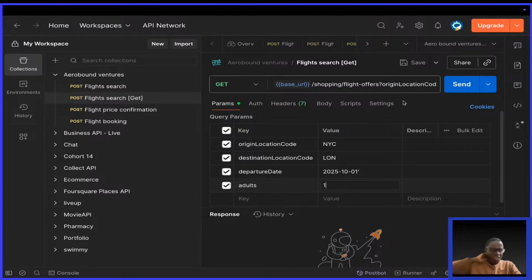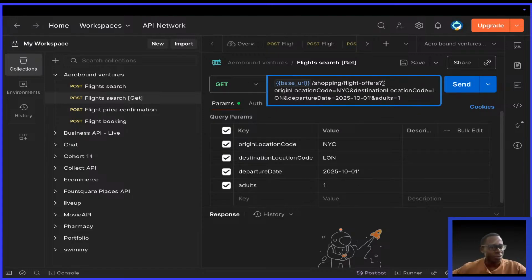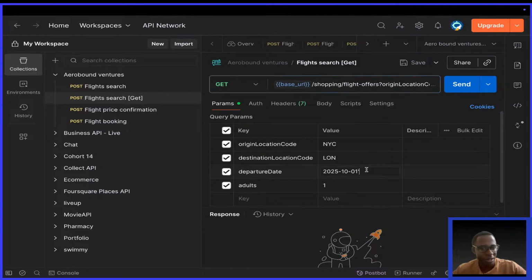All right. Actually, if you look at the request, look at the string here. They add it for you. You see, you have a question mark, then the first parameter with its value, then an ampersand, the next query parameter with its value, ampersand, query parameter with its value, ampersand, query parameter with its value. I'm seeing here a character which is not supposed to be there. Let me delete it. Yeah, that's a good thing about reviewing things again. You get to see them even better.